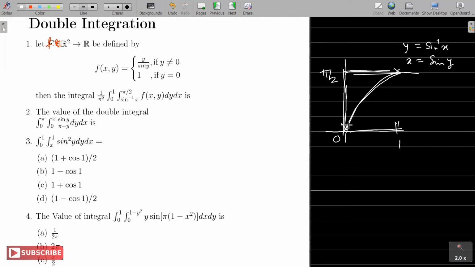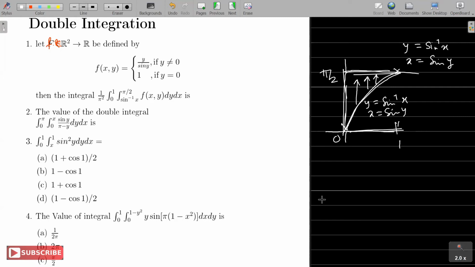Even if you can only draw an approximate region, it may not be exactly like this, that's fine, just to get the idea. So this is our y equal to sine inverse x, or x is sine y, right? As of now, x is 0 to 1, and y goes from sine inverse x to pi by 2, which means the region is this, right?